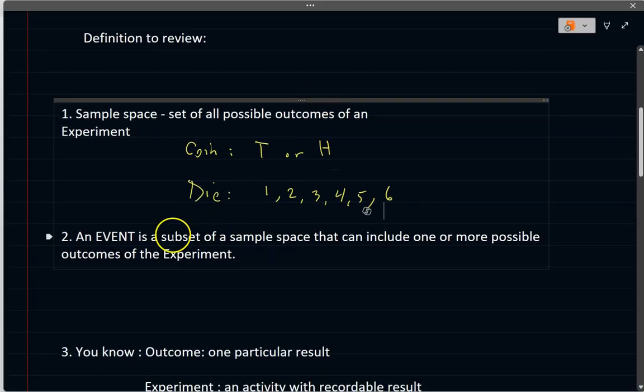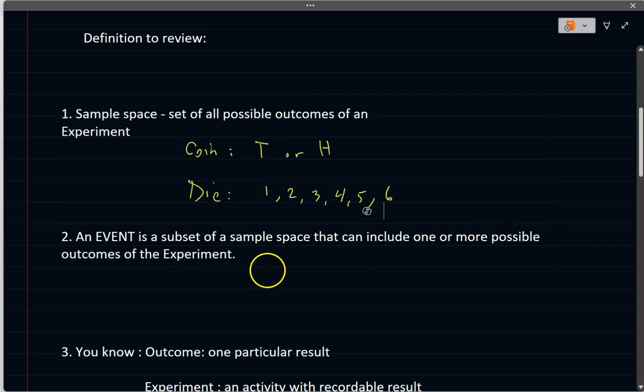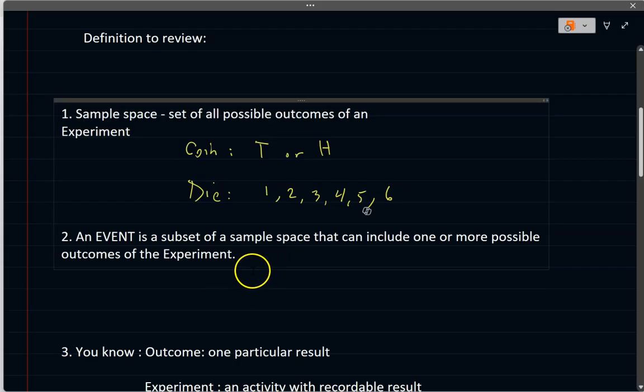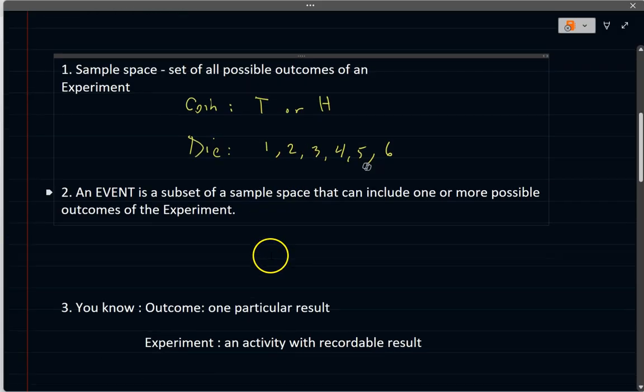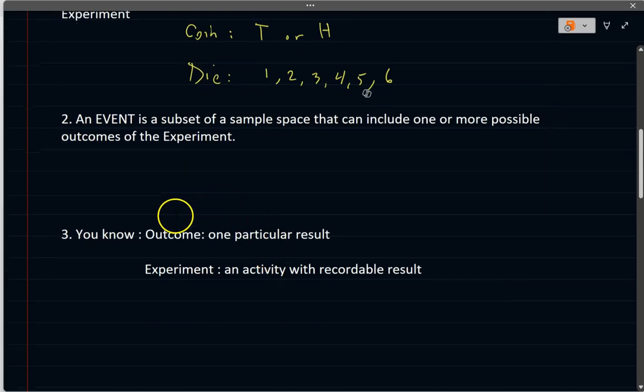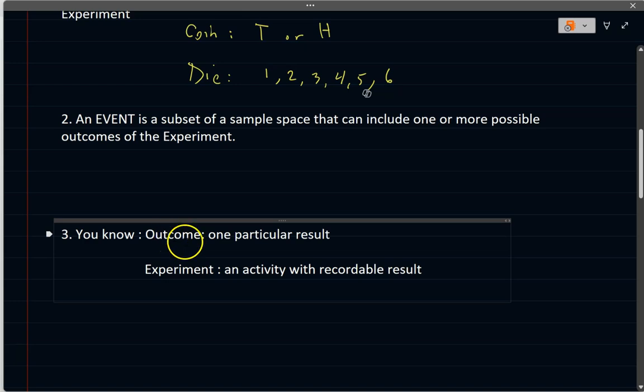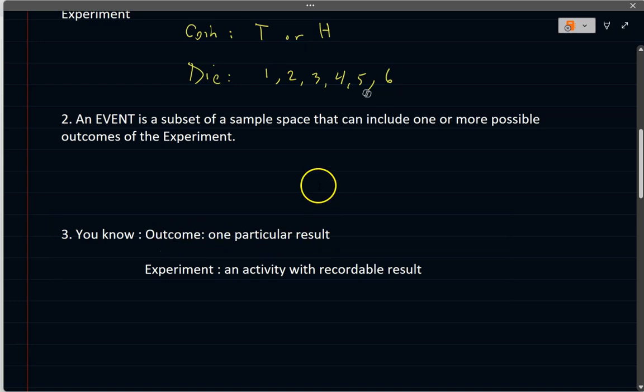Now, what is an event? An event is a subset of a sample space that can include one or more possible outcomes of the experiment. And that's very straightforward. When you roll a die, you may get a 1. And if you get a 1, that's an event, okay? Or you could get a 2, or a 3, whatever that is. The next one is the definition of an outcome, you already know this: it is one particular result that you're looking for, or whatever happens out of that experiment.